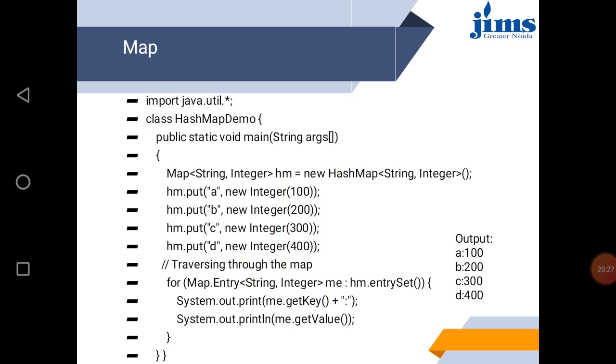In this case we are using string and integer, and we have created a HashMap. For the key, a string, you are storing some value of integer type, then you can save it and you can show elements using the key as well as the get value function. So from the map you can receive keys as well as values.